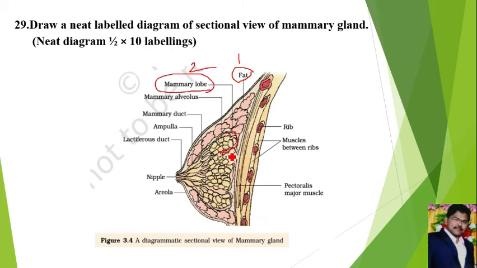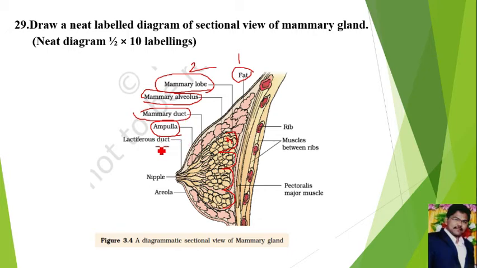If you see, this is one mammary lobe, this is one mammary lobe, this is one mammary lobe. Inside the mammary lobe we can see the mammary alveolus. The cells present in the mammary alveolus produce the milk. That milk is stored in the cavities of the alveolus. From the mammary alveolus the milk enters a mammary duct. Then the mammary ducts combine together and form the mammary ampulla. Milk enters from the mammary duct to the mammary ampulla.